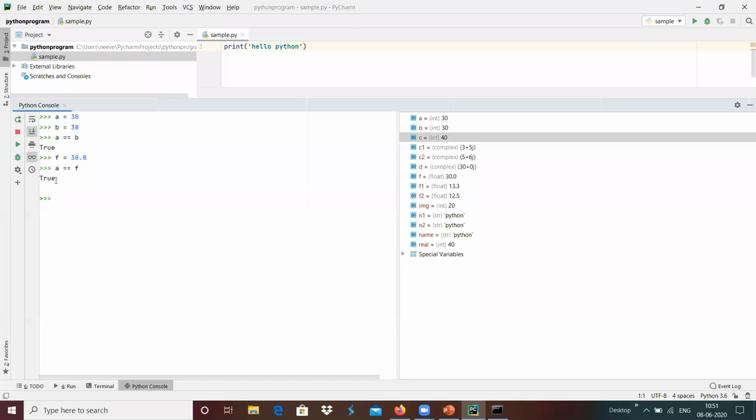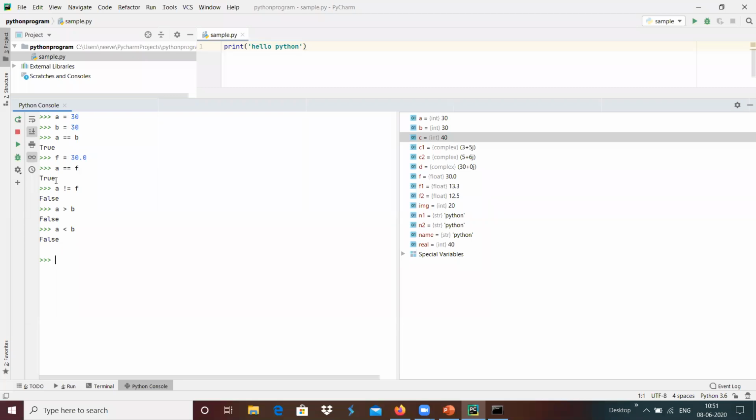If we wanted to check a not equals f, then we will get false. Similarly, a greater than b gives false since a and b are equal, and we can check a less than b. This is also false since a and b are equal. If it is lesser, we will get true.